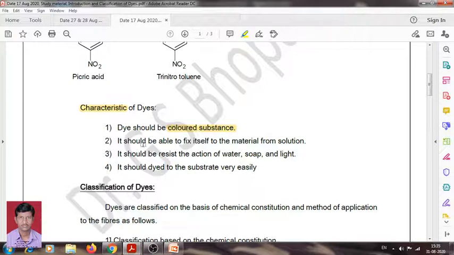The next characteristic: it should be able to fix itself to the material from the solution.